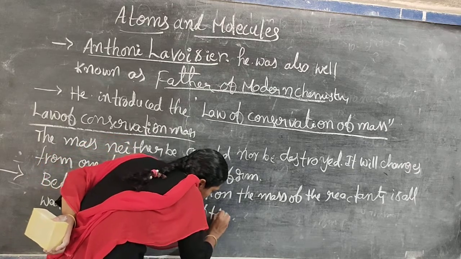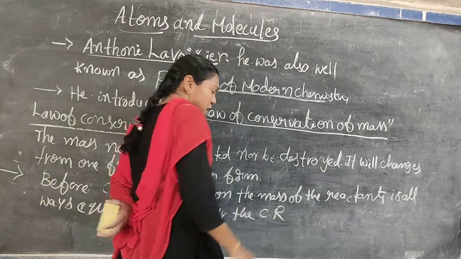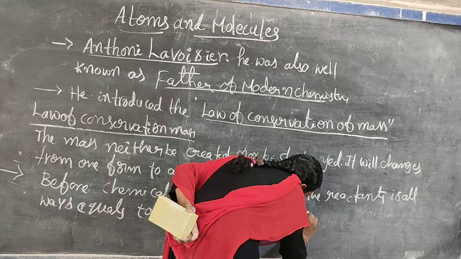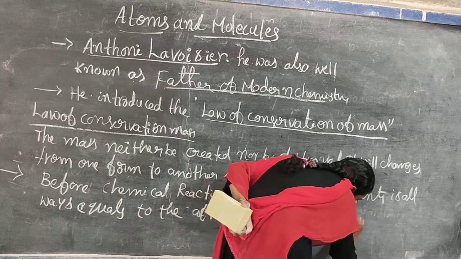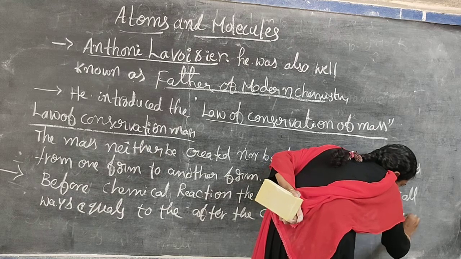CR means chemical reaction. After the chemical reaction, the mass of the products.